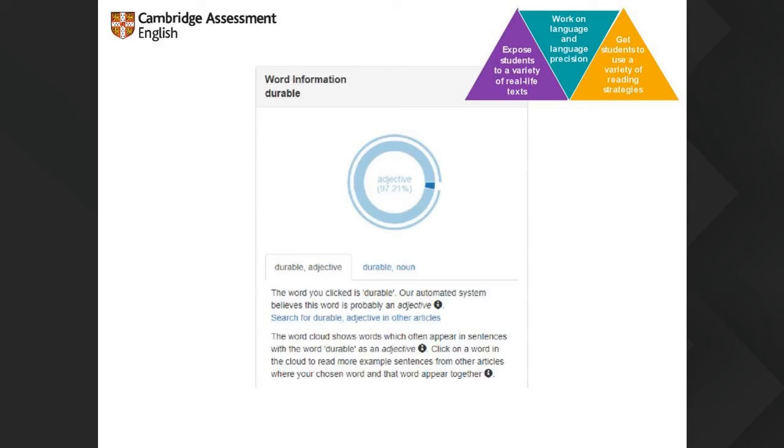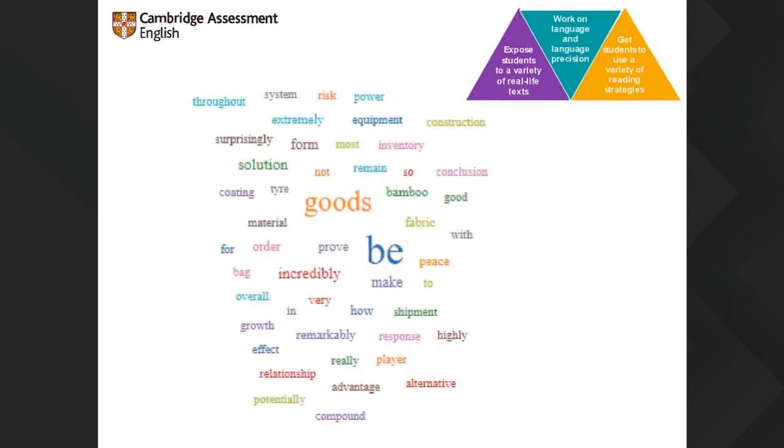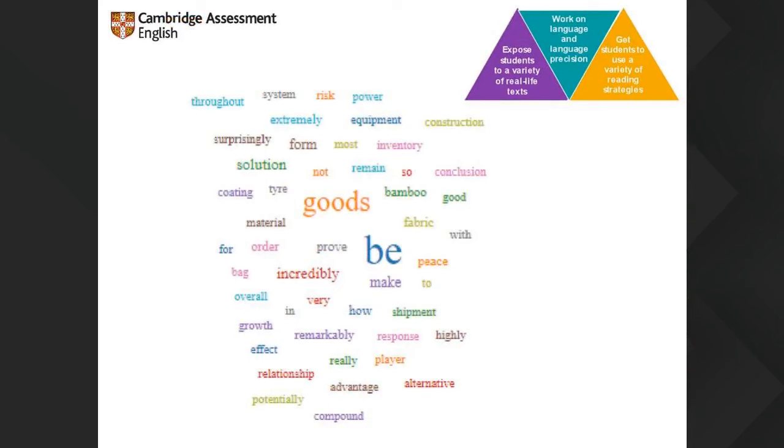And what's really cool, I think definitely at lower levels, I say B2, C1, C2 as well, it gives you a word cloud, which is the most common words that it sees durable collocating with. It's a wonderful use of artificial intelligence, I think. It's a really nice way to use real life texts, and we're focusing on the language and language precision to a certain degree. And we can use this to practice reading strategies.